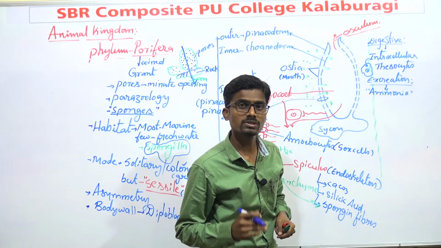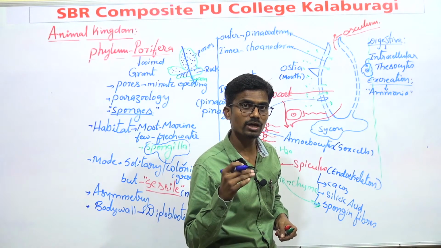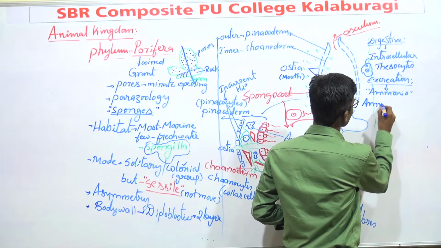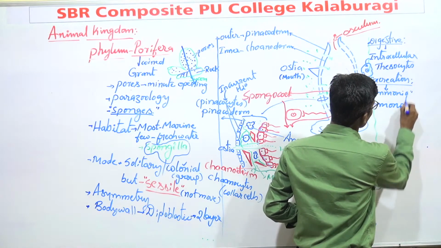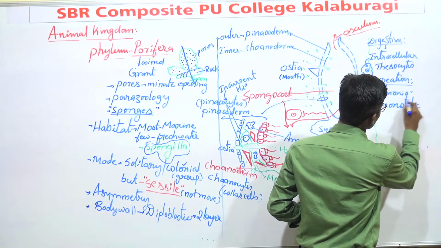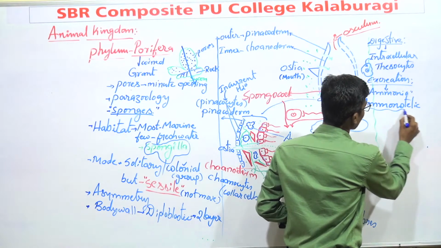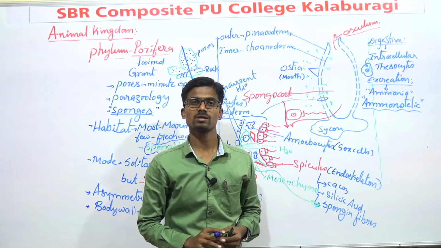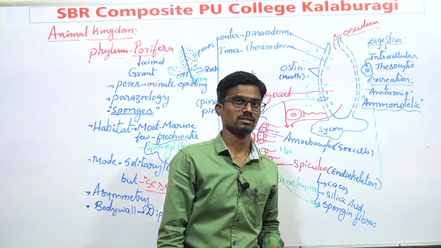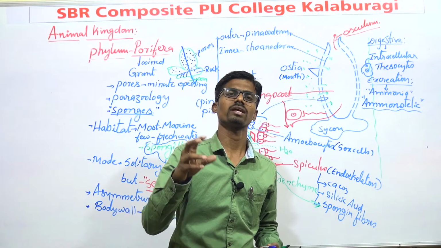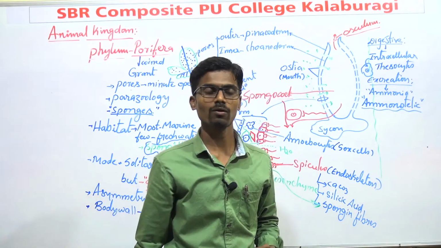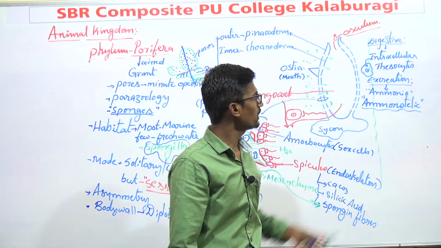The organisms that release ammonia as a nitrogen waste are known as ammonotelic. Those are known as what? Ammonotelic. You must remember this term, it is very necessary for upcoming classes. Whatever organisms excrete ammonia as a nitrogen waste, we call them ammonotelic organisms.